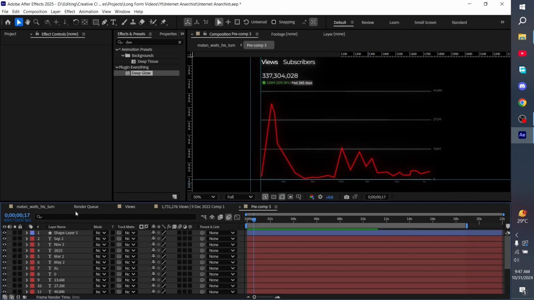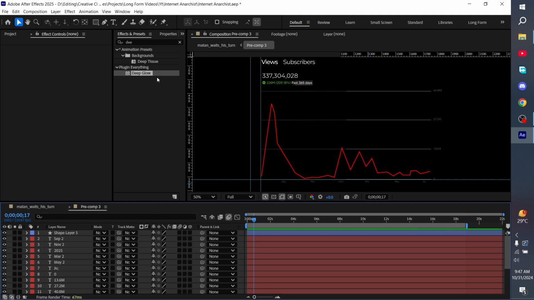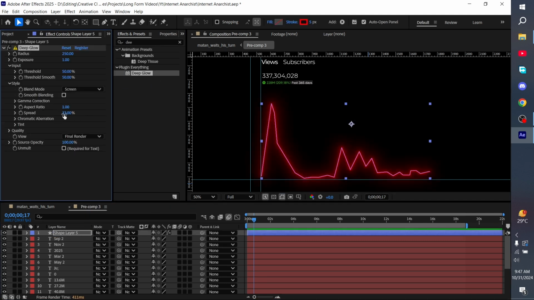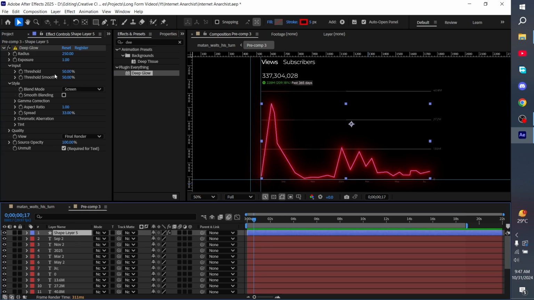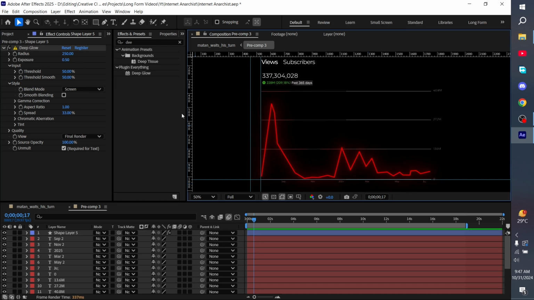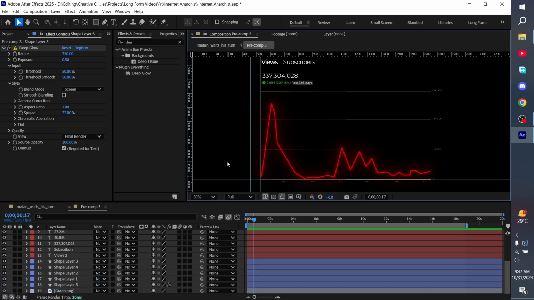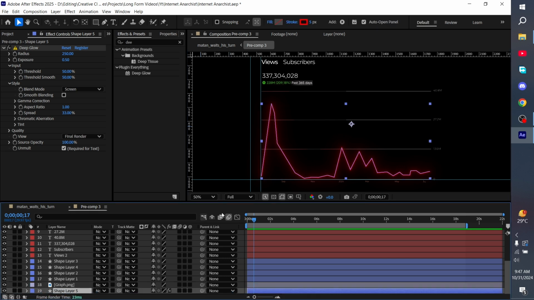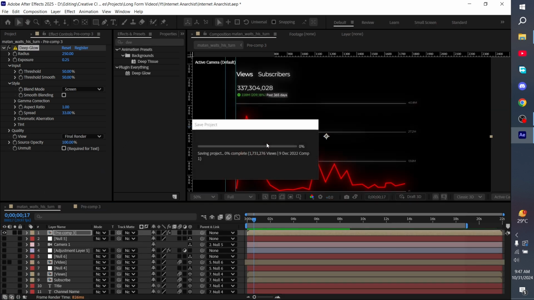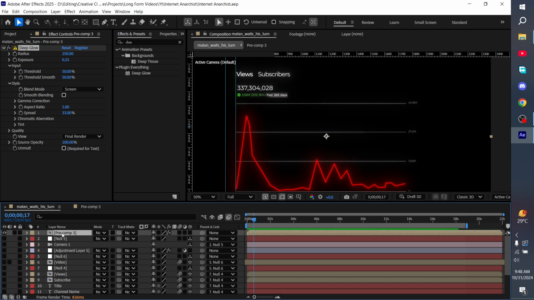So now go inside the composition and drag the Deep Glow to this layer only, and make this require for text, and make this maybe like 0.5 I think. Yeah, that works. So maybe we can drag this underneath everything. So we're gonna do that. Alright, now this is how it looks. I think that's fine. The last thing we want to do is equip the text to this one as well.